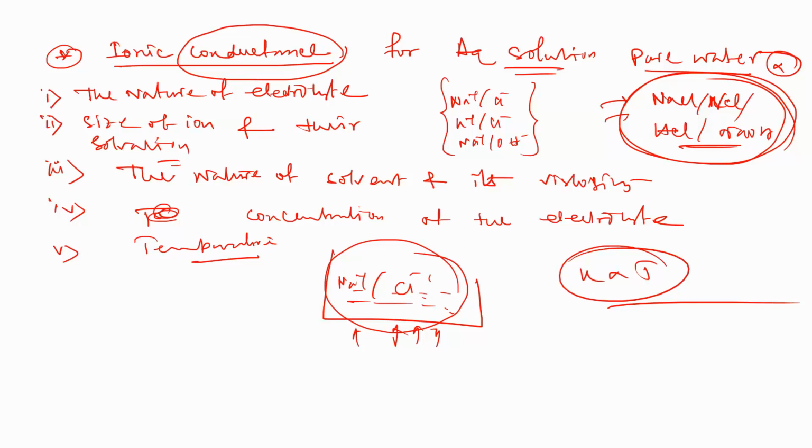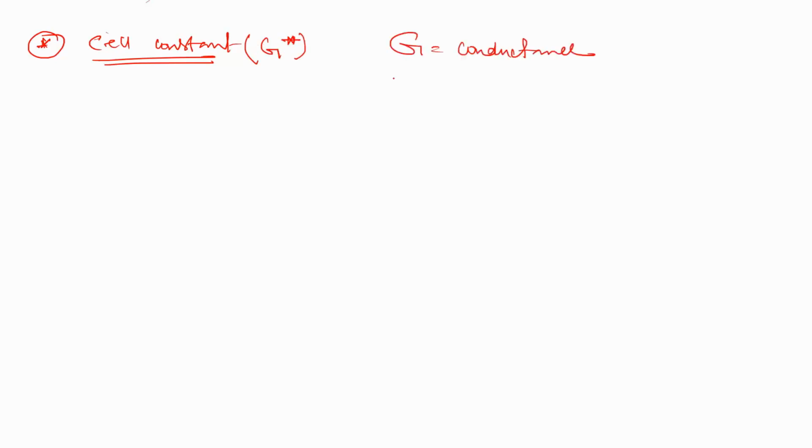There are some points which are very important. Cell constant. Here the cell constant is denoted G star, where G is the conductance. So now what is the cell constant?